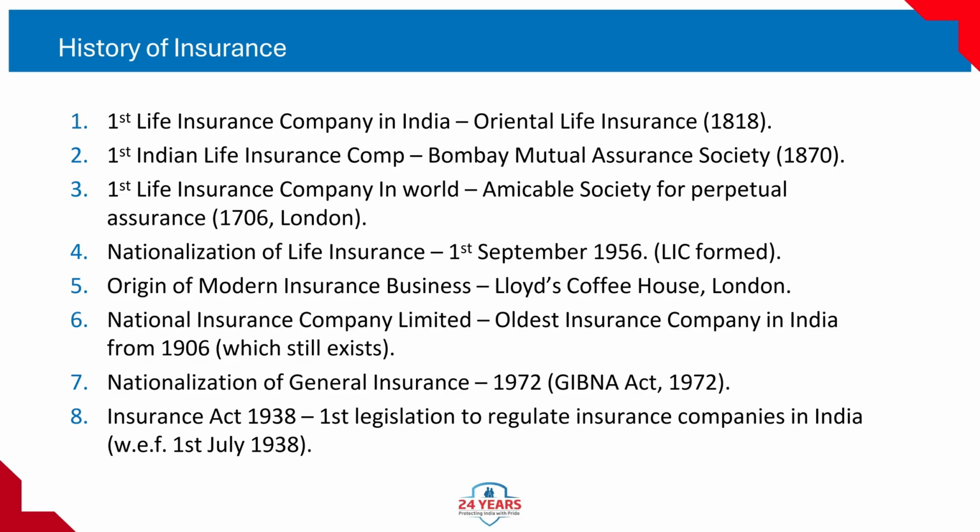Nationalization of general insurance, 1972. GIBNA Act 1972. General insurance companies were nationalized under the General Insurance Business Nationalization Act 1972, called GIBNA Act. 107 companies were merged into 4 public sector companies: National Insurance Company Limited, New India Assurance Company Limited, Oriental Insurance Company Limited, United India Insurance Company Limited.